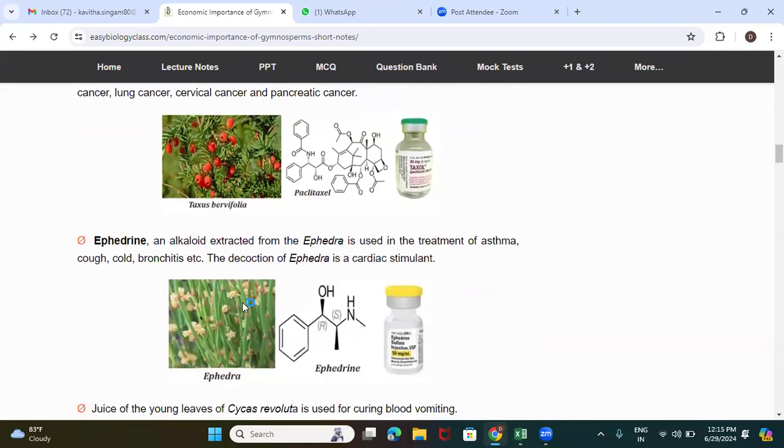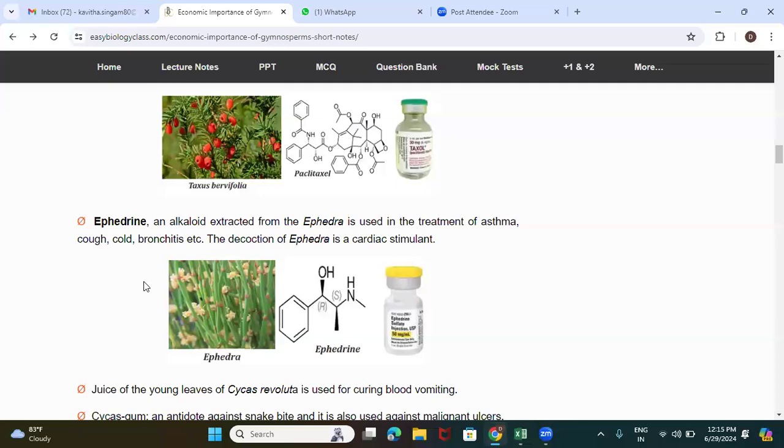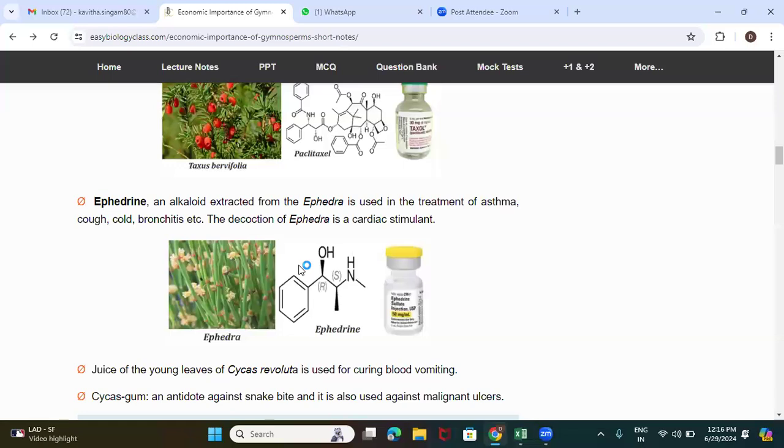The next drug used here is ephedrine. This is also a very famous drug used in cardiac patients. Ephedrine is an alkaloid extracted from the gymnospermic plant called Ephedra, and it is used in the treatment of asthma, cough, cold, bronchitis, etc. The decoction of this Ephedra acts like a cardiac stimulant for those suffering from cardiac diseases.